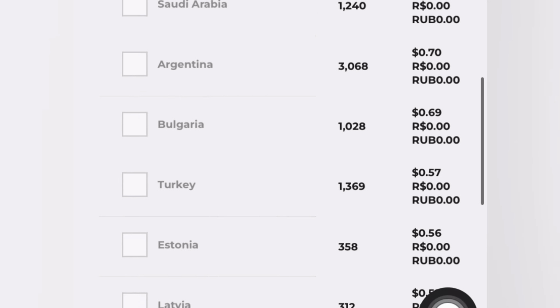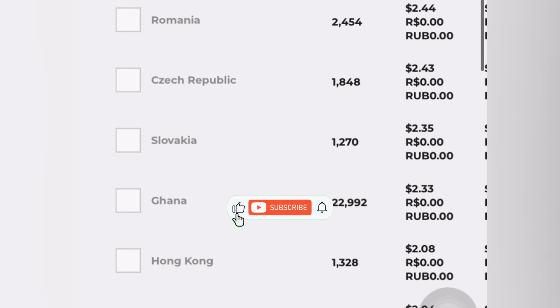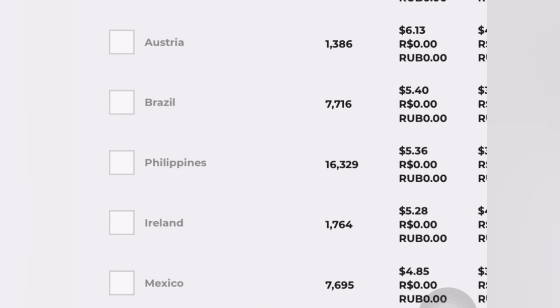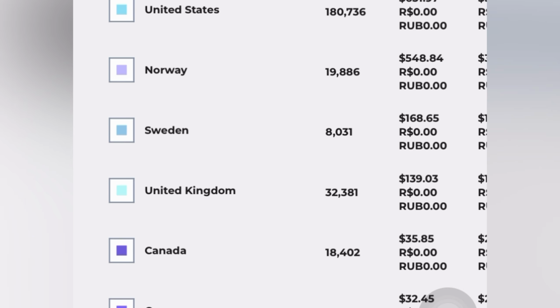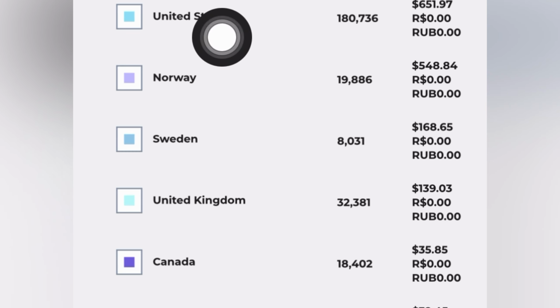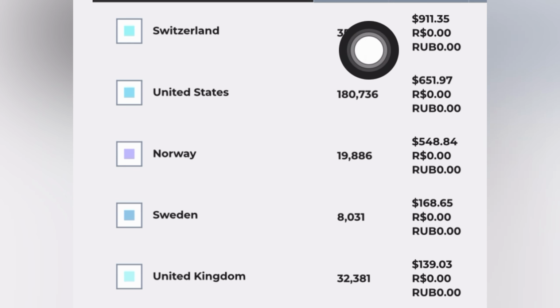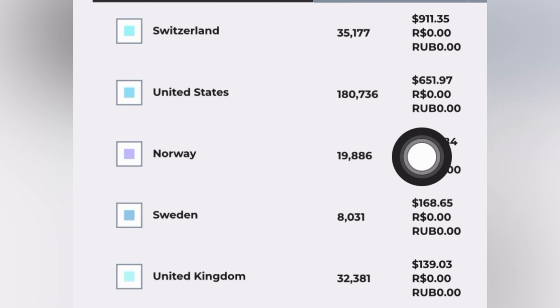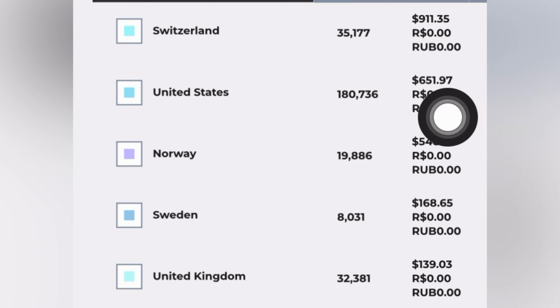So if you're going to be targeting a country that actually pays you more, I'm going to show you guys a country that actually pays more. You can see right here this is the list of countries that pay you more. This is Switzerland. 35,000 streams from Switzerland actually made me almost $900, $900 plus from 35,000 streams. Let's imagine I was able to make 1 million streams from Switzerland. I'm probably going to be making over maybe $7,000 or $10,000 from Switzerland.